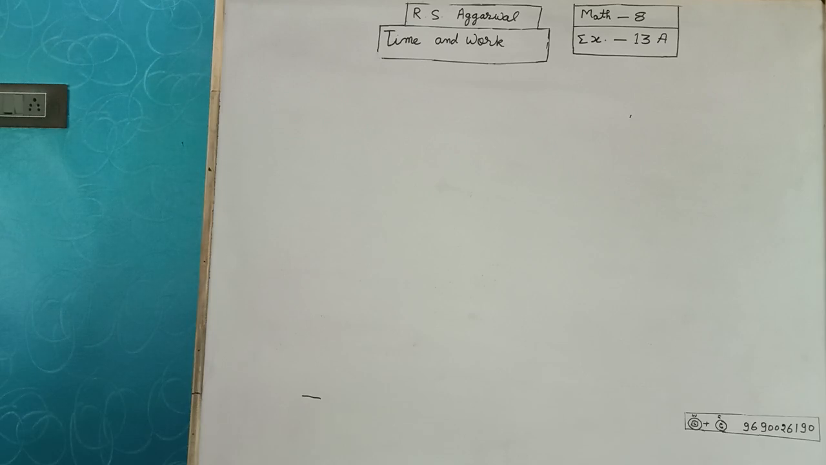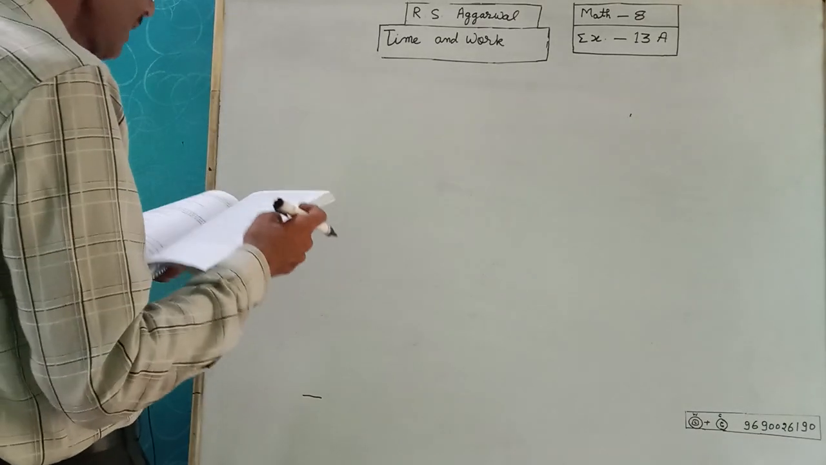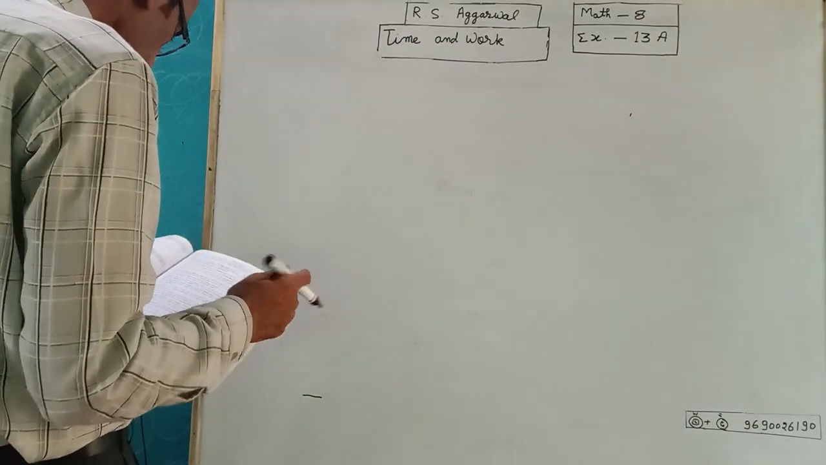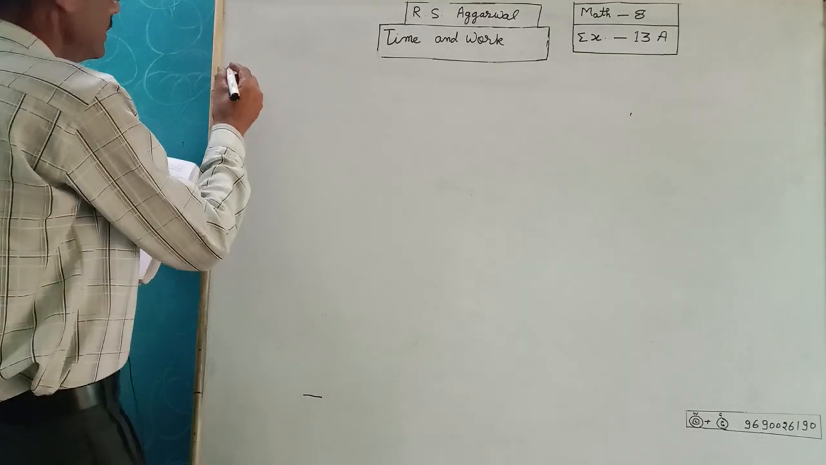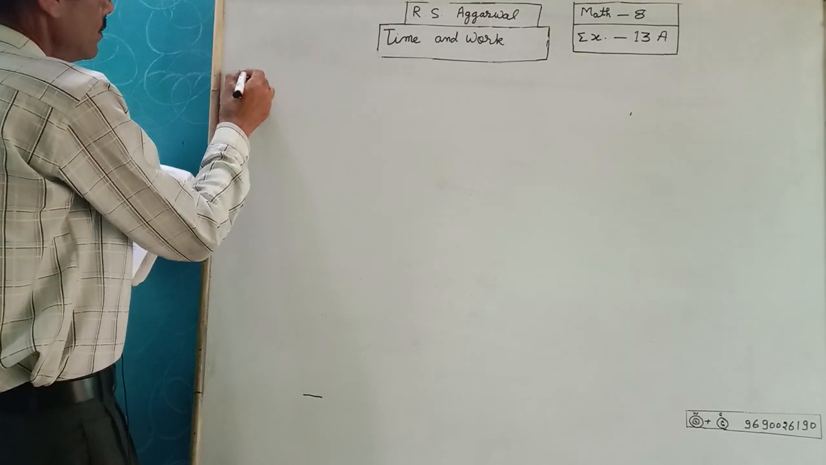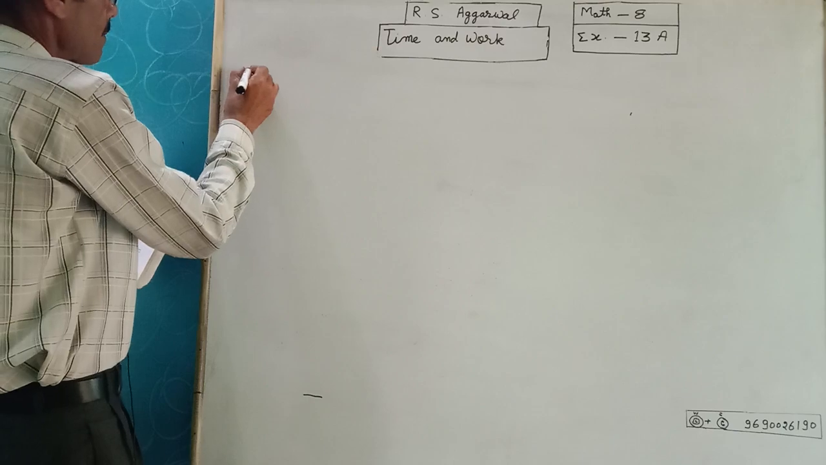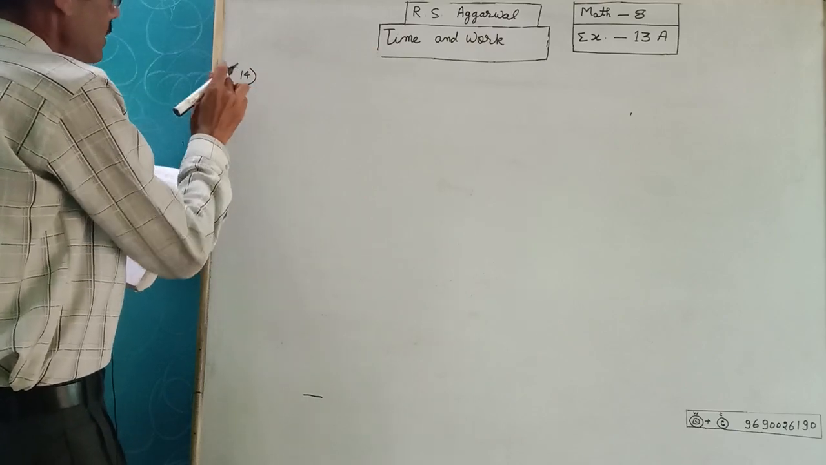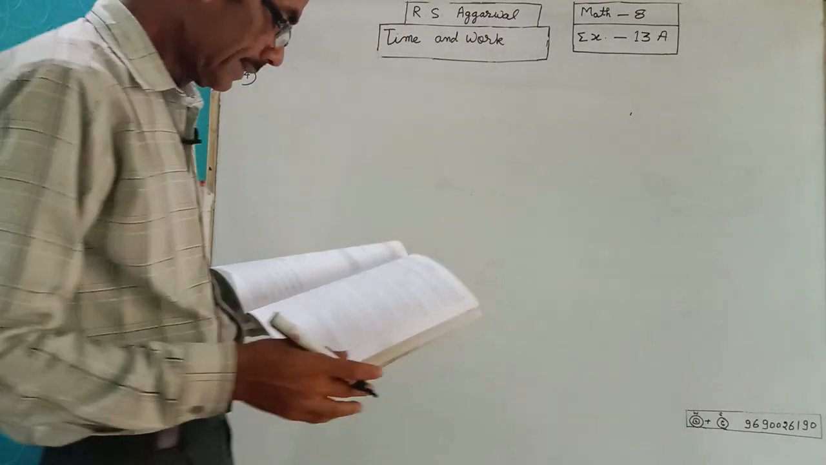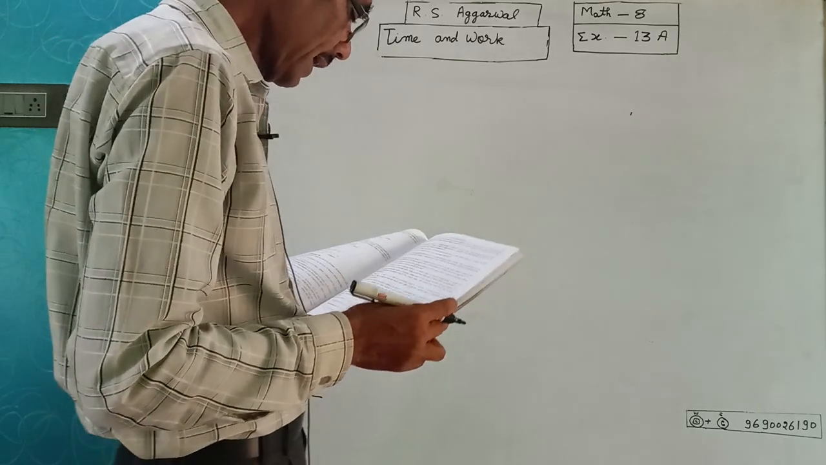8th class student, exercise 13A, time and work. Question number is 14. 14 question is A, pipe A and B